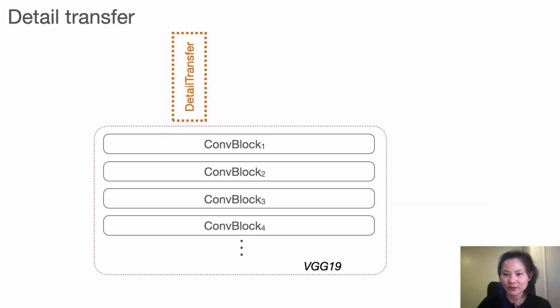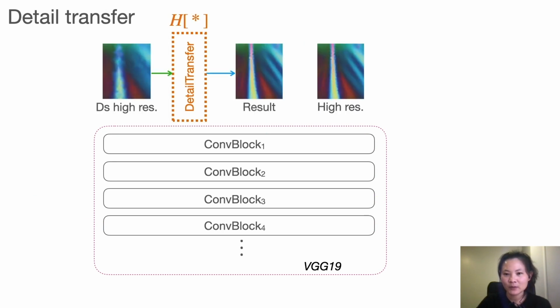Inspired by the style transfer approach, we cast our problem as a detail transfer across the normal maps of the garments. With a low-resolution normal map as input, our detail transfer function produces a normal map that is expected to have the same detail quality as a high-resolution normal map, while maintaining the coarse folds of the input.